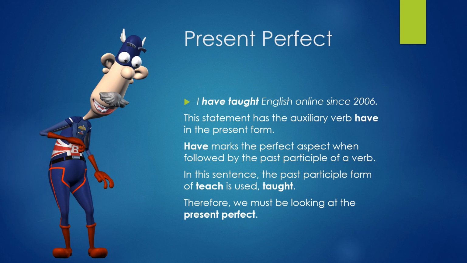Present perfect. I've taught English online since 2006. This statement has the auxiliary verb have in the present form. Have marks the perfect aspect when followed by the past participle of a verb. In this sentence, the past participle form of teach is used, taught. Therefore, we must be looking at the present perfect.